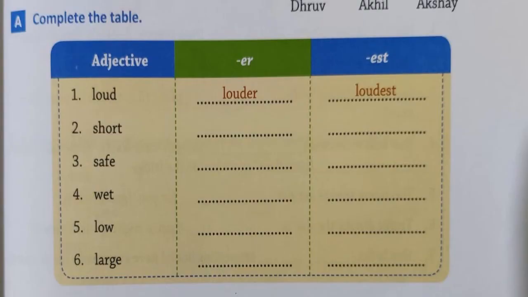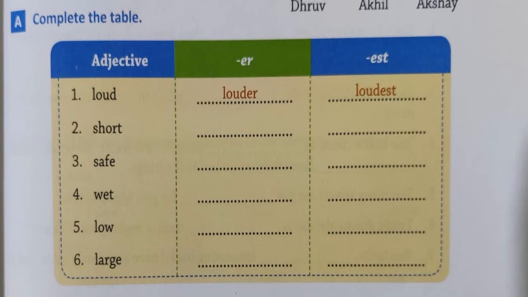Let us come to the exercises related to this lesson. Get ready with your textbook. Open page number 21. Chapter number 7. Exercise A. Now in this exercise, can you see the table? You have to complete the table. Now in first place are given adjectives. In second place, you have to write ER to the adjective, and then in third place you have to write EST to the adjective. The first example is given for you.